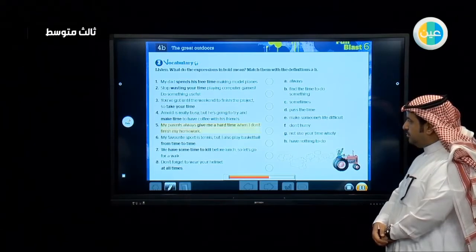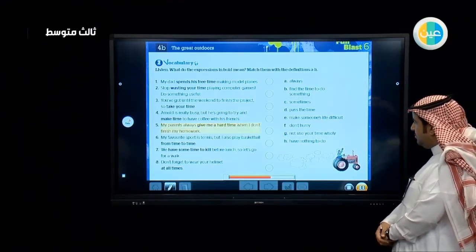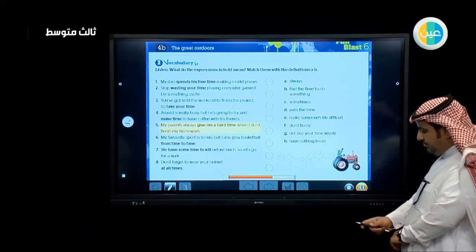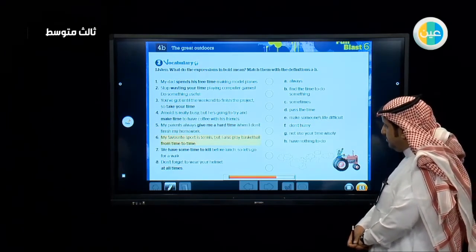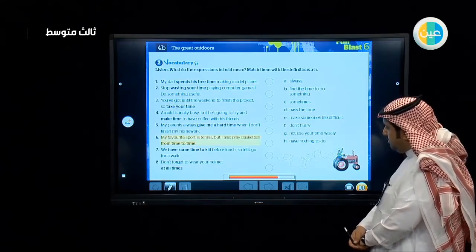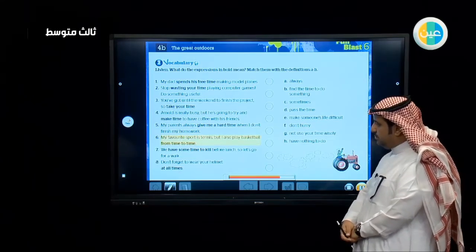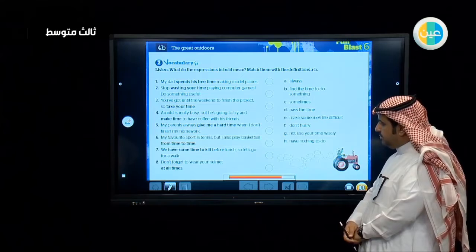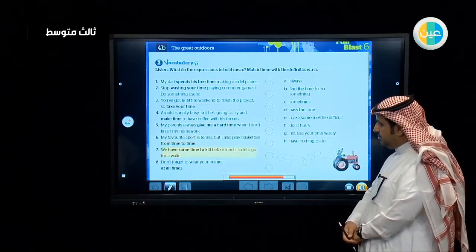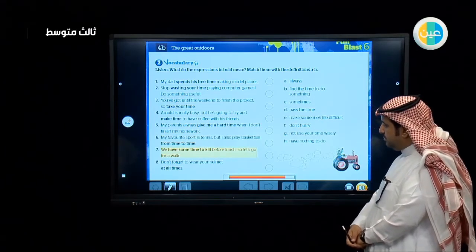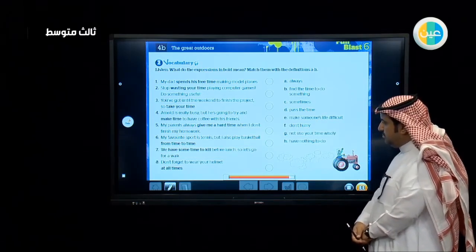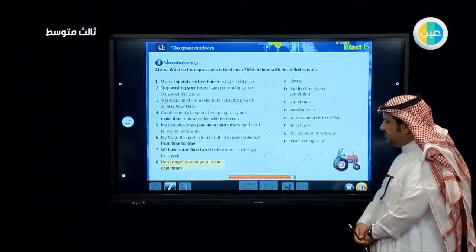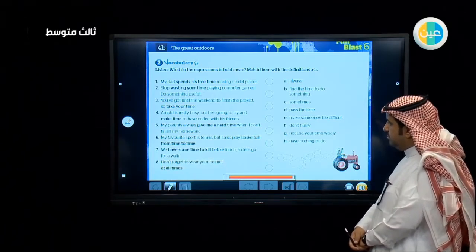5. My parents always give me a hard time when I don't finish my homework. 6. My favorite sport is tennis, but I also play basketball from time to time. 7. We have some time to kill before lunch, so let's go for a walk. 8. Don't forget to wear your helmet at all times.